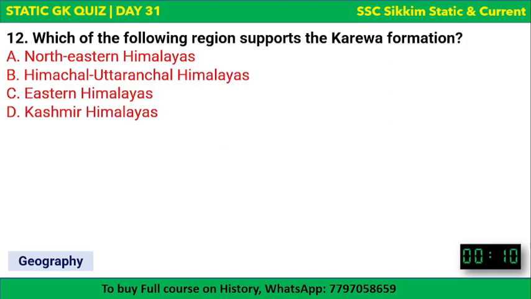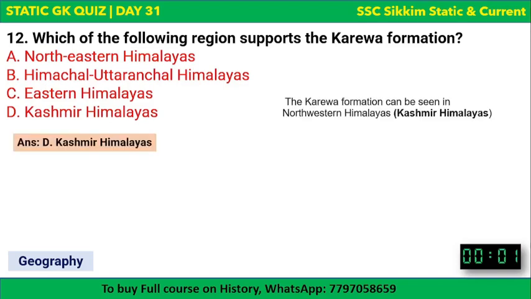Next, which of the following regions supports the formation of Karewa? The options are there, and your time begins now. Northeastern Himalayas, Himachal-Uttaranchal Himalayas, Eastern Himalayas, or Kashmir Himalayas. So K for Kashmir and K for Karewa. So the Karewa formation can be seen in the northwestern Himalayas. Okay, so it's the northwestern Himalayas, also known as the Kashmir Himalayas. So K for Kashmir, K for Karewa. Remember it like this: northwestern Himalayas.